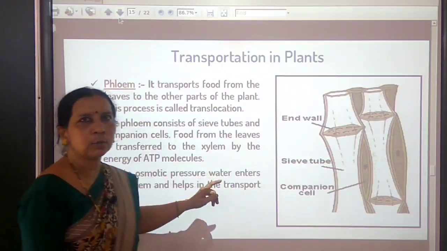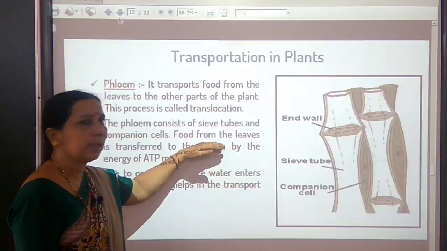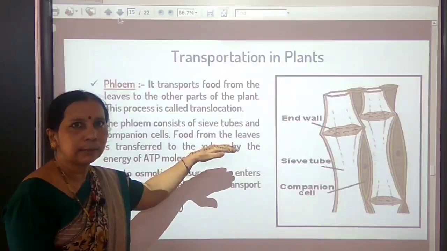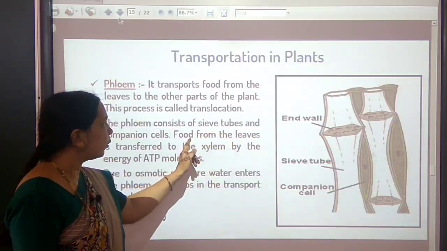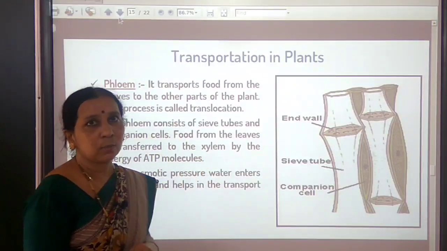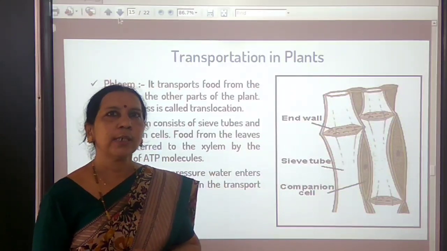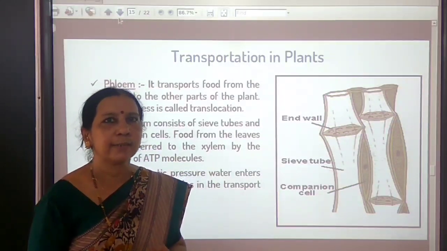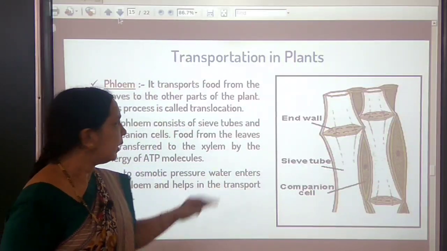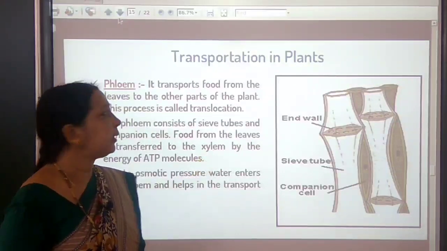And here, note children, sorry, here it must be phloem, not xylem. Just while writing, correct it and write here, food from the leaves gets transferred to the phloem, because phloem is the food conducting tissue. So food conducting tissue in plants is phloem. You have learnt about that in 9th standard. Here a mistake is there. Correct it, phloem it is.